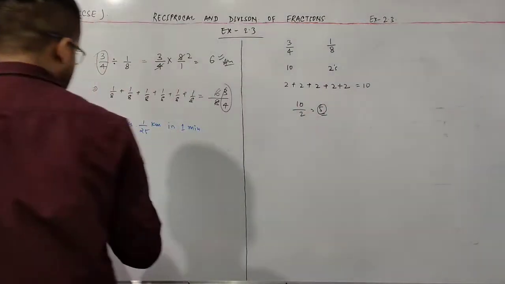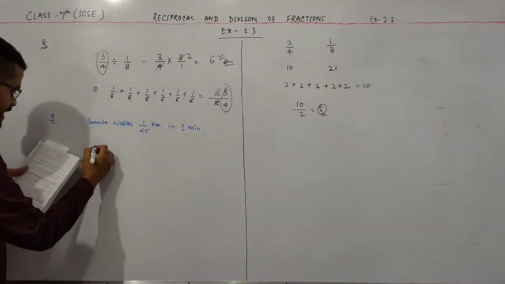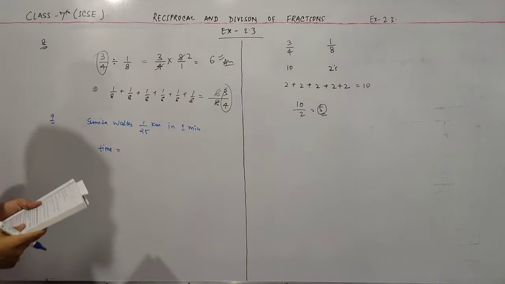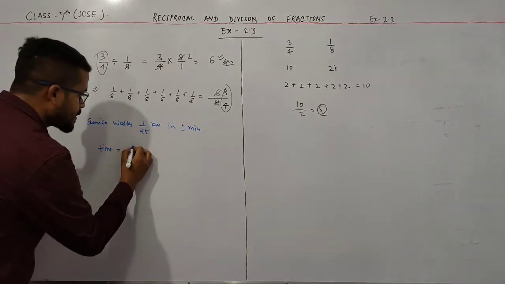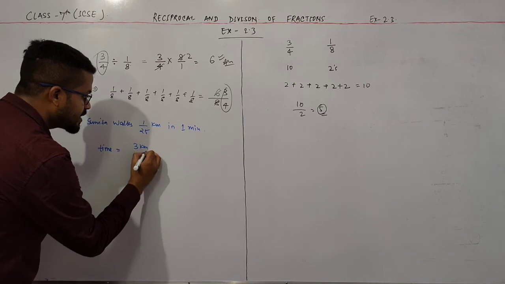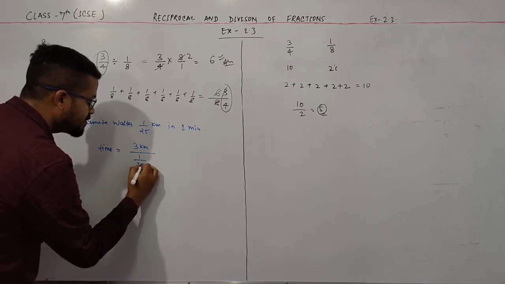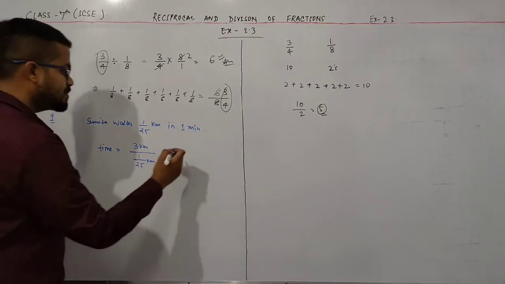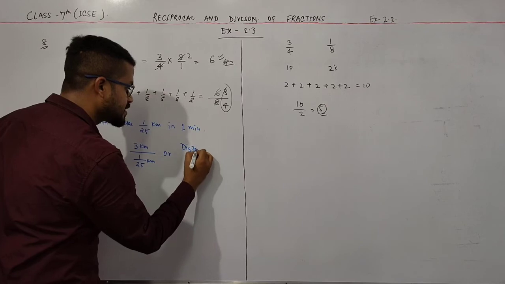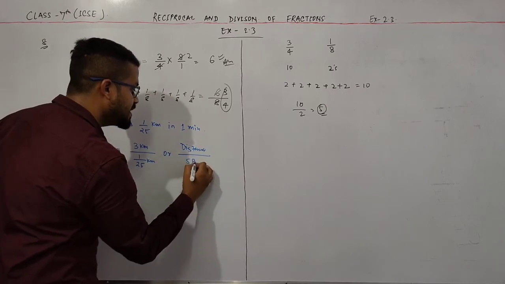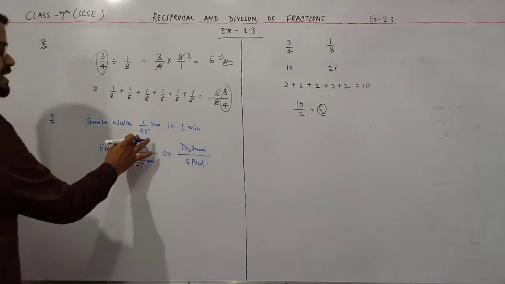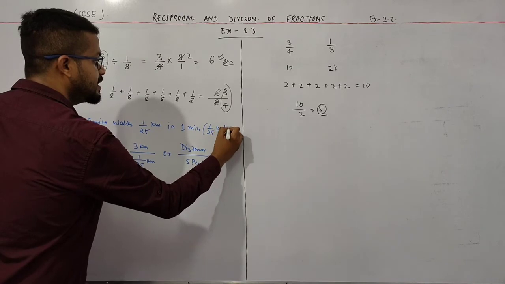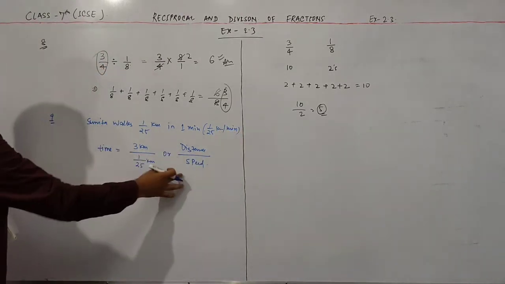So simply you have to write here: time is equal to 3 km divided by 1 by 25 km, or you can use the formula time is equal to distance upon speed. Speed is 1 by 25 km per minute, and this is distance by speed.